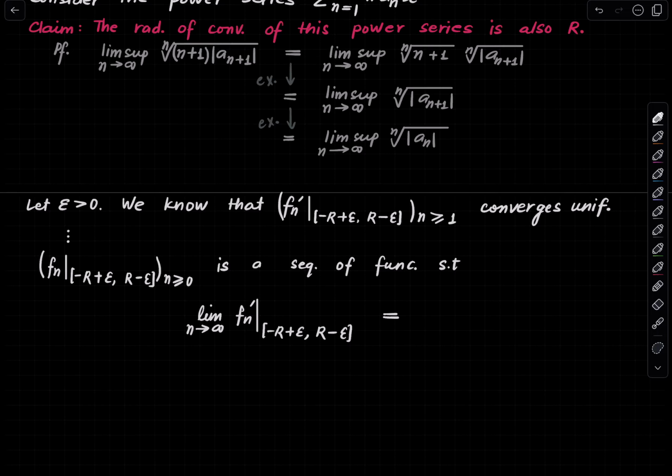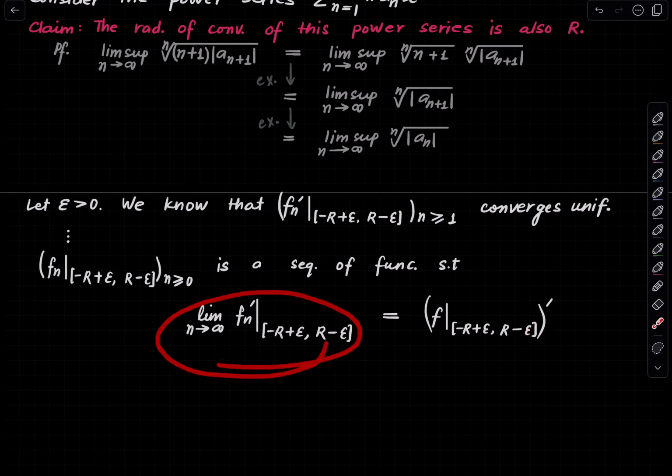But what is the limit? What is the limit of these functions? It is just f restricted to this interval. So this shows that this is a differentiable function and its derivative is the limit of these things. But this is true for each epsilon, no matter what epsilon you pick.